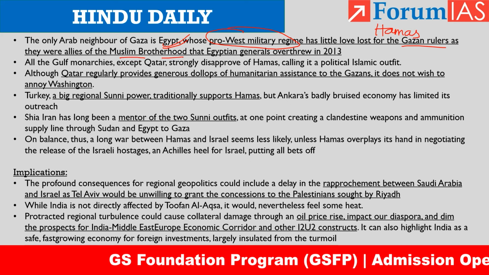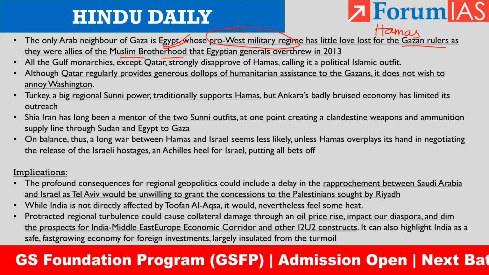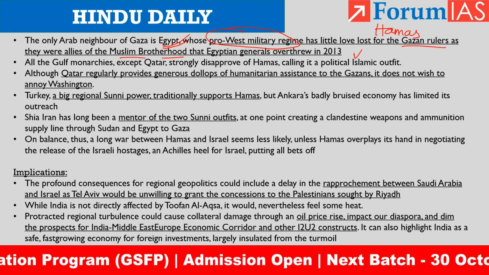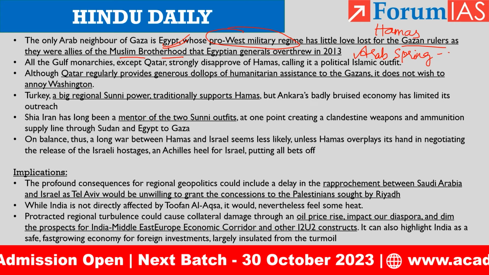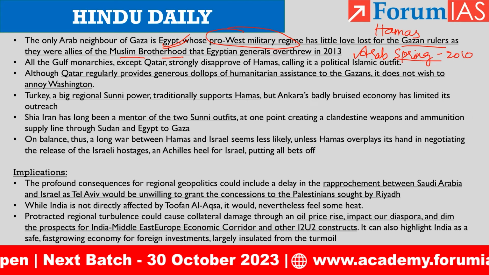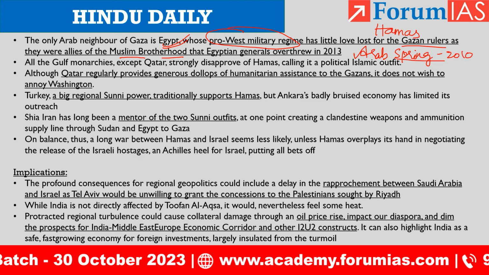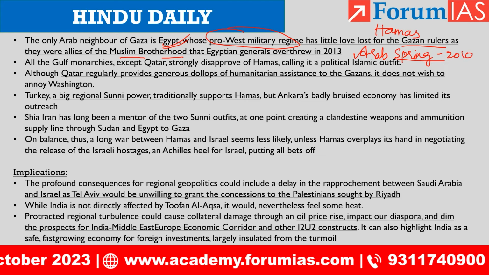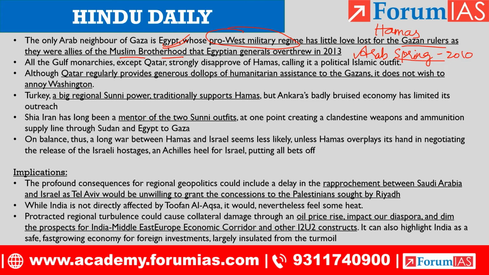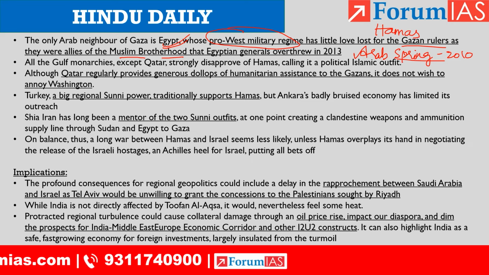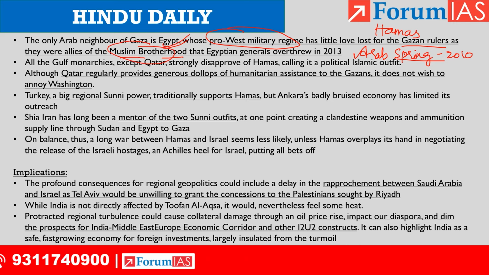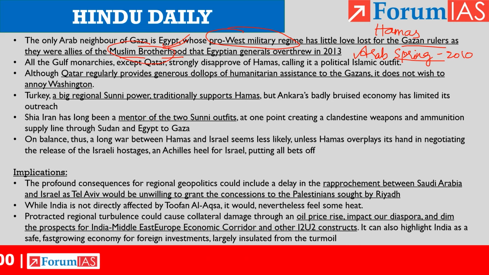The Muslim Brotherhood was an offspring of the Arab Spring, which took place in 2010. After the Arab Spring, the Muslim Brotherhood ruled Egypt till 2013. Then, the military of Egypt overthrew this Muslim Brotherhood and they are now in power. Their predecessor Muslim Brotherhood also had terror links, which is obvious by their connection with Hamas.